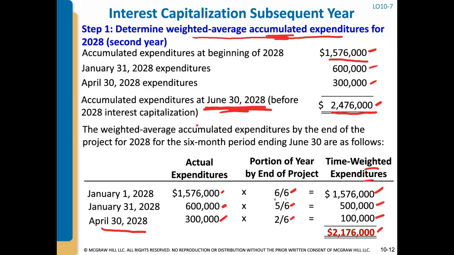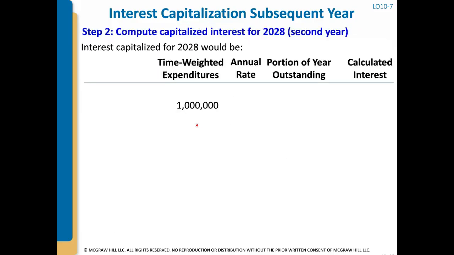So notice when you just add in all the expenditures, it was 2476. But when you take in the factor of how long the costs were outstanding, the accumulated weighted average was 2176. So that's step 1. Step 2 is we have to compute the capitalized interest for the 2176 that we calculated.